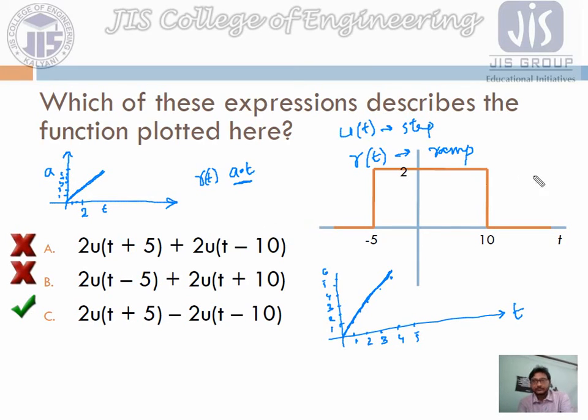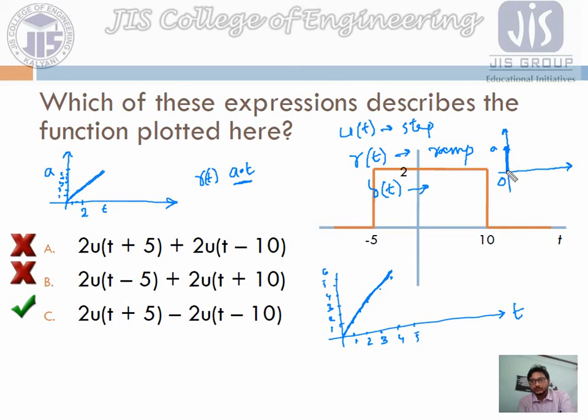Now if we consider the impulse function, this is step, ramp, and this is impulse. The impulse function is denoted as delta. What is the impulse function? Impulse function means, suppose t equals 0, only at this time instant we have a value, a value of a, only at t equals 0.